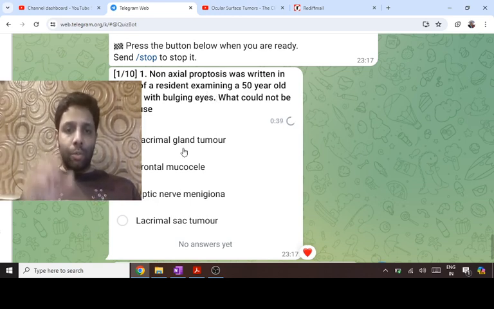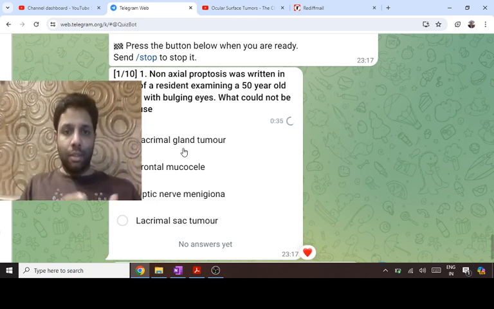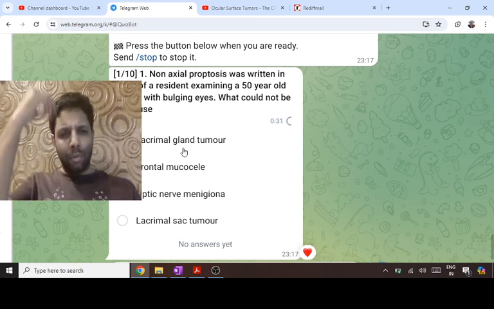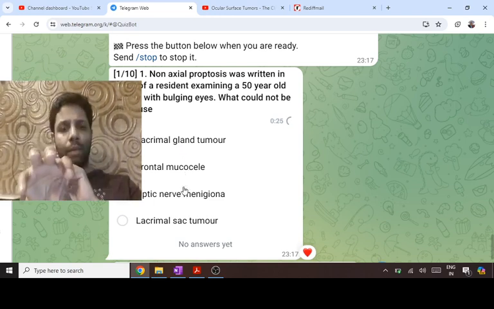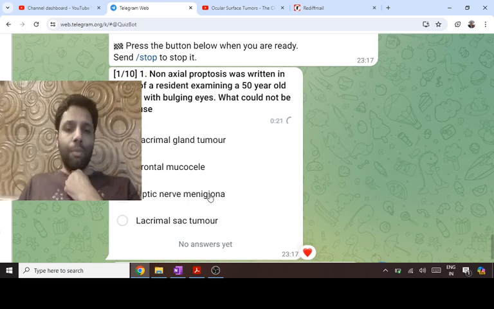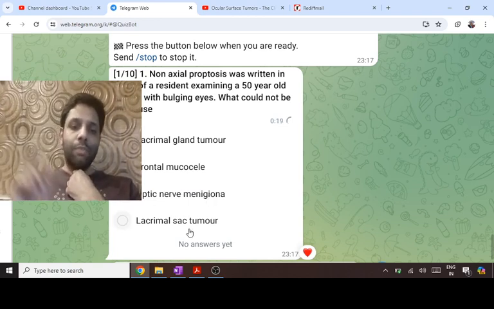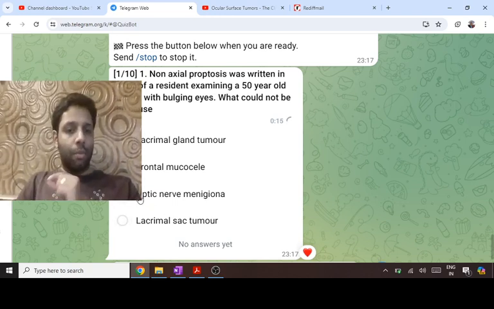Lacrimal gland tumor is located supratemporal, it will cause down and medial proptosis classically, that is causing non-axial. Any sinus tumor will push the eyeball in a particular direction. A frontal mucocele will push the eyeball down. Now, optic nerve meningioma is just behind the eyeball, that is retrobulbar. It will push the eyeball forward in the center, that is causing axial proptosis. And lacrimal sac is present in supromedial, it will cause down and out proptosis. So, the answer is straight away optic nerve meningioma is not a cause of non-axial proptosis.